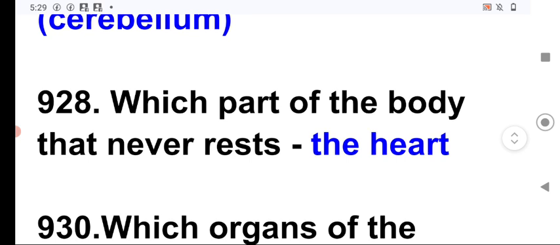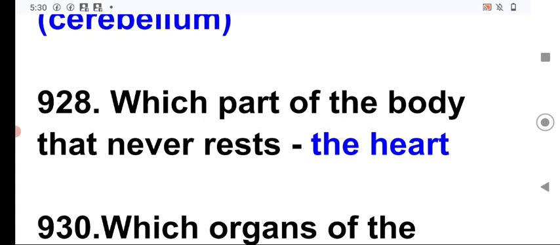Next question. Which part of the body never rests? It is the heart, which never rests, it is always functioning, and it is the pumping organ which pumps the blood inside the body, and it also purifies the blood with the help of the lung. Purification site is the lung, whereas the impure blood is pumped through the heart to lungs, and it also receives the purified blood from the lungs and pumps it into the whole body. So it is known as the pumping organ.